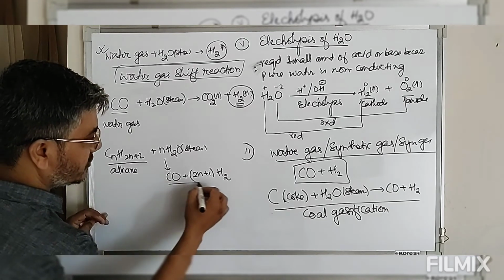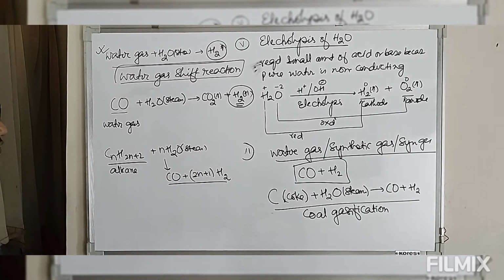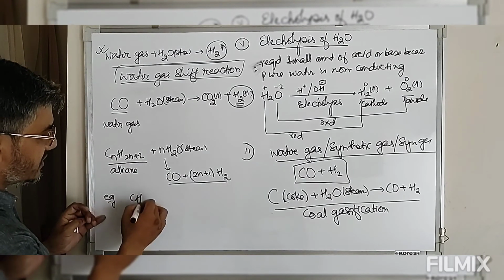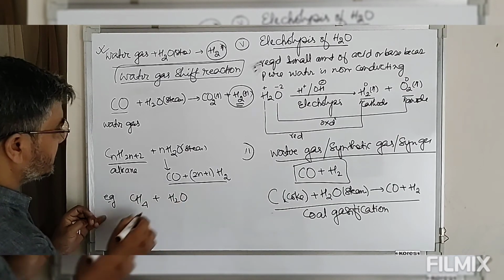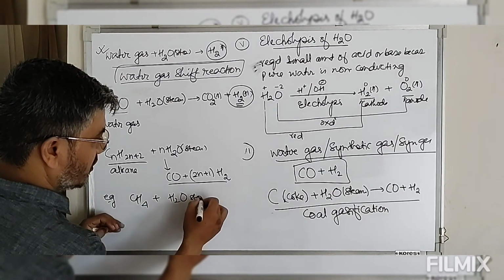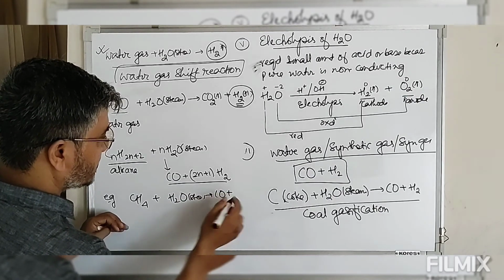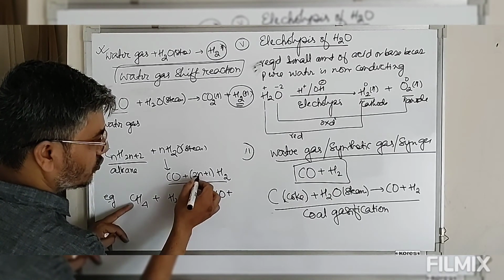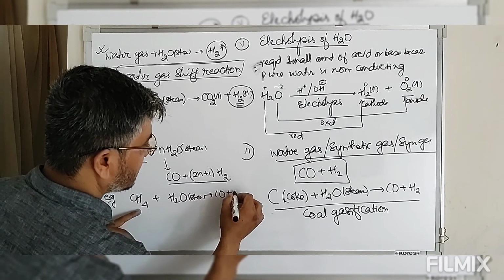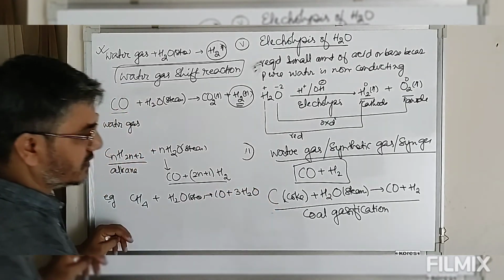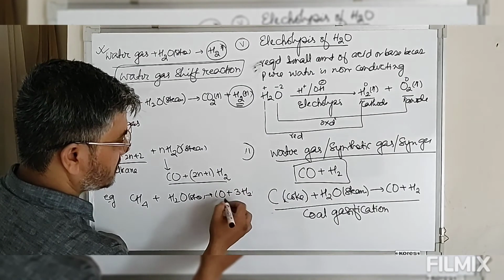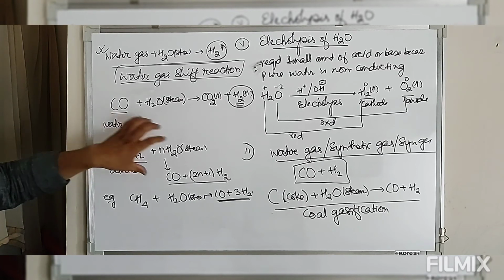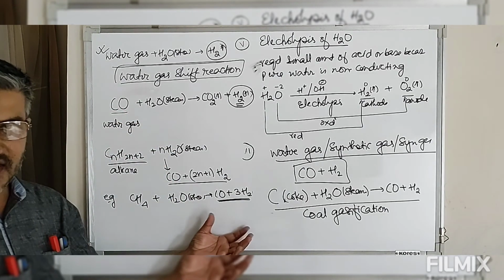So again look at this. We are producing water gas. So instead of coal we can also take hydrocarbon, that is alkanes. In this case we have CH4. Now this reacts with water, steam. So this gives you carbon monoxide plus 3 H2. Here n is 1, so twice n plus 1 is 3, and 3 H2 is H6. So this is the production of water gas from hydrocarbon. So treating hydrocarbon with steam also gives you water gas.